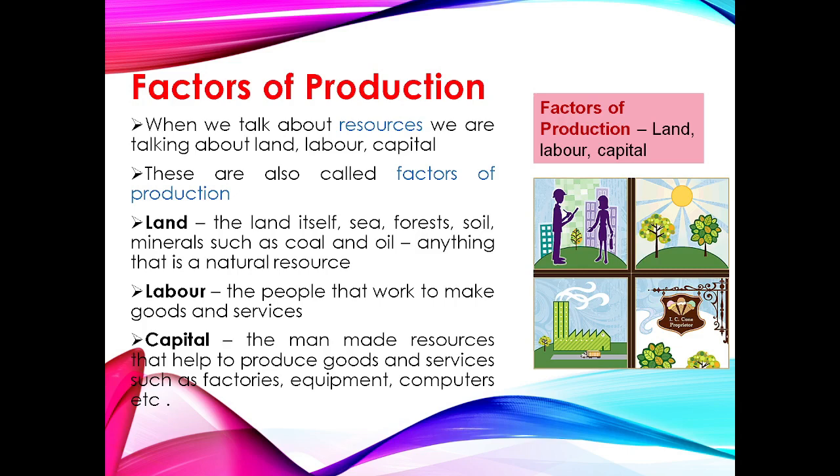Land. Land itself includes sea, forest, minerals such as coal and oil, anything that is natural. And labor, the people that work to make the goods and services. They may be skilled, semi-skilled or unskilled. Or capital. Capital are the man-made resources that help to produce the goods and services such as factories, equipment, computers, etc.